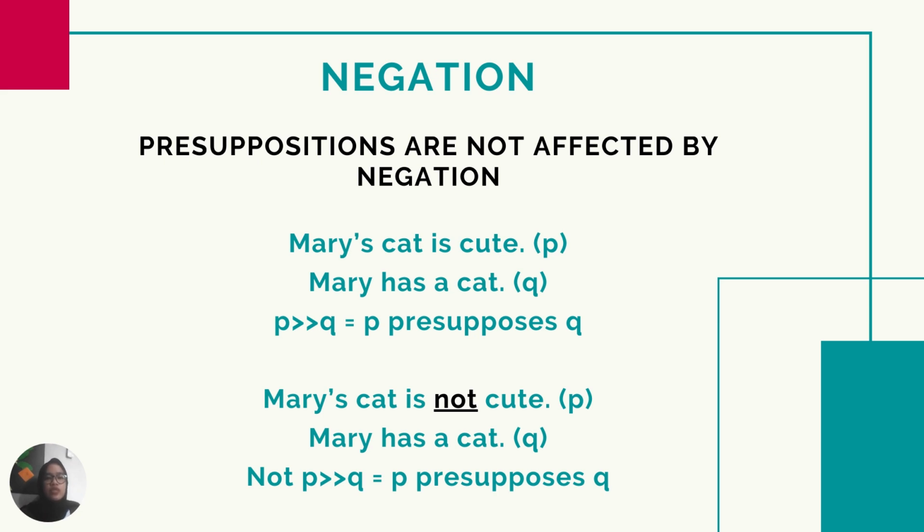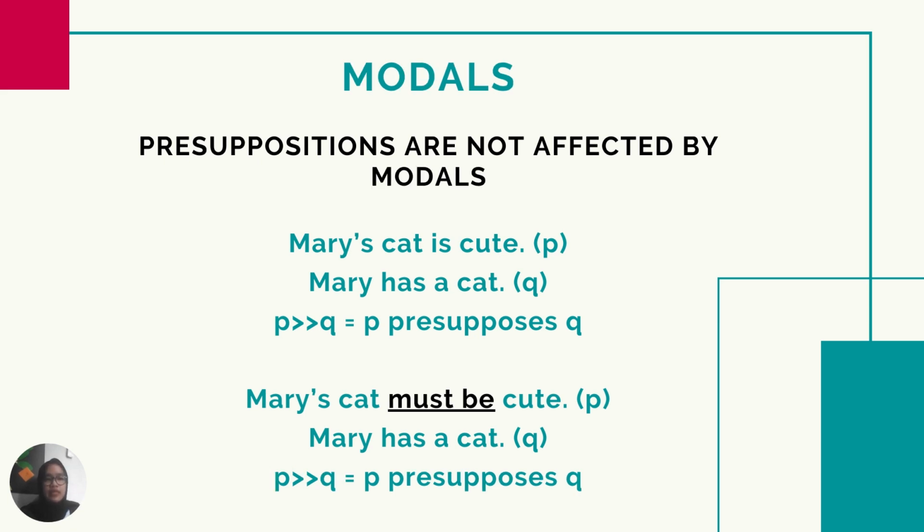So even though we change the sentence to negation, the P will still presuppose the Q, which is Mary has a cat. Okay, let's see another example in modals. Presuppositions are not affected by modals. In this example, Mary's cat is cute, and it presupposes that Mary has a cat, right?